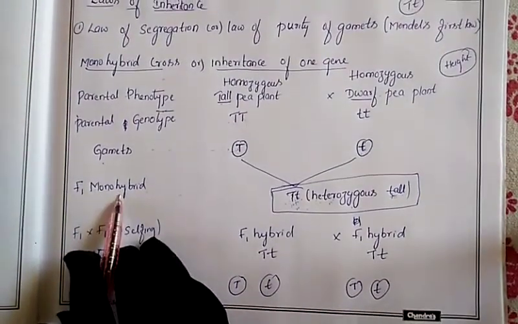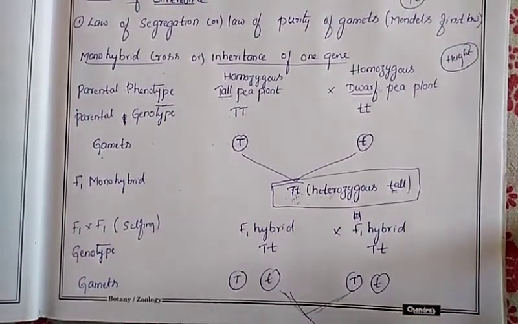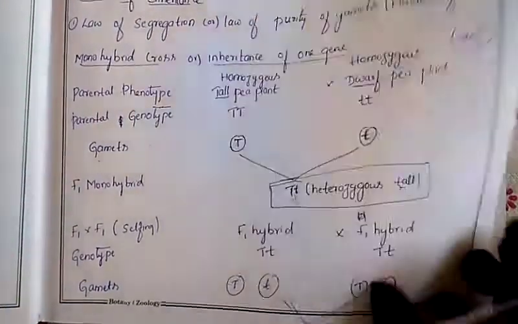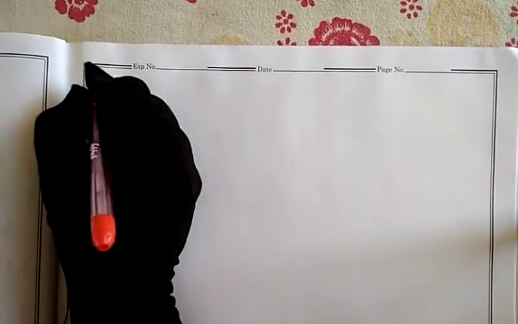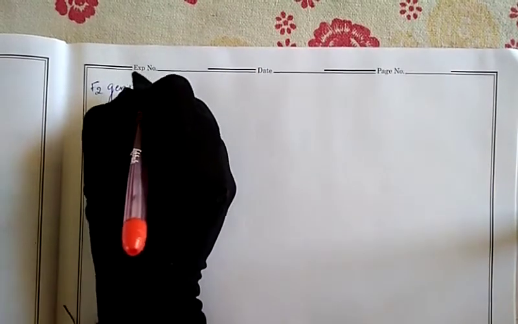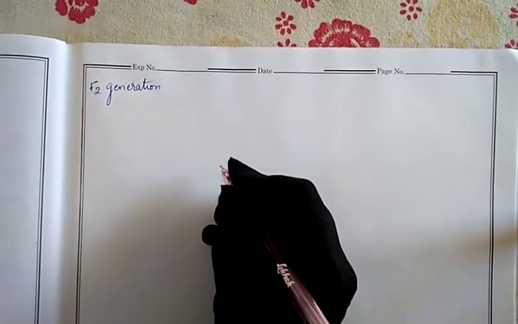Here the F1 generation is finished. From this we will do the crossing, and we will produce the F2 generation. For the F2 generation, we will write the checkerboard.